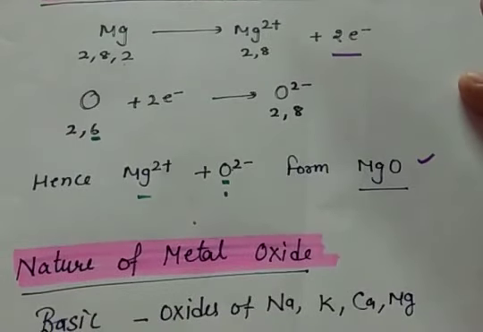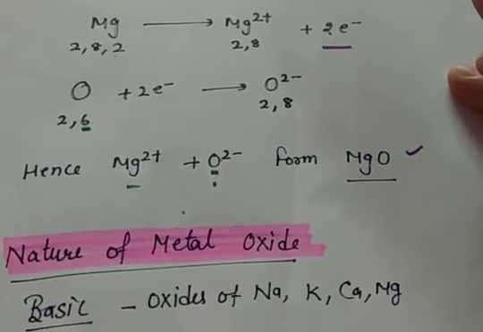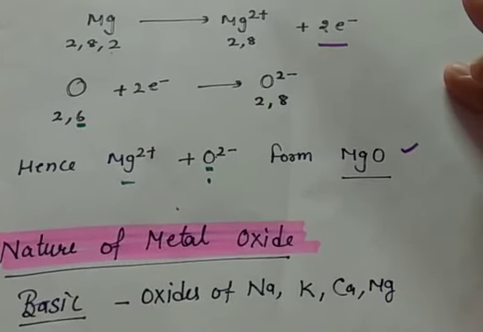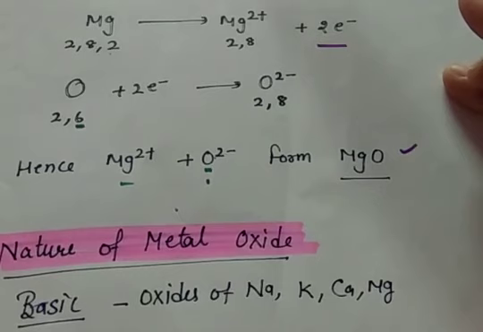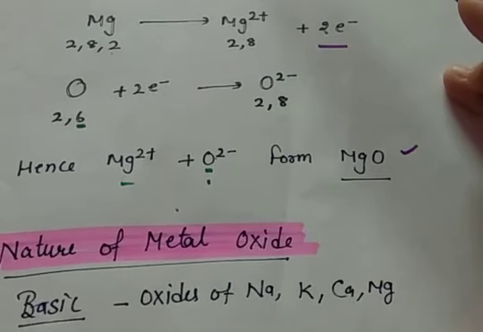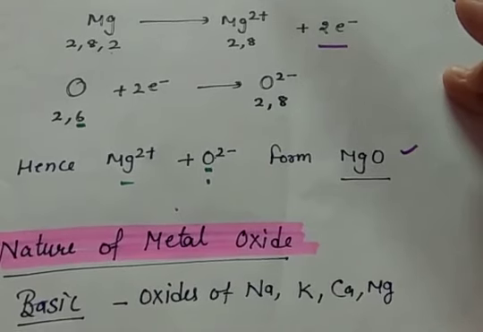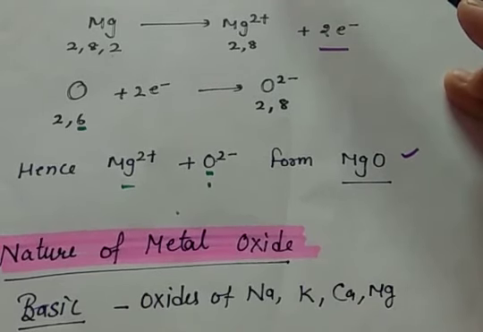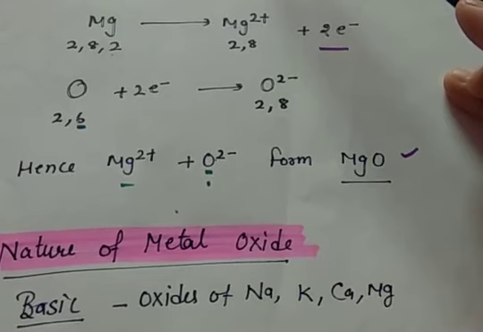So here, metal oxides: most of the metal oxides are basic in nature. Basic in nature means that when you dissolve the oxides in water, they will give you OH- ions on dissolution in aqueous solution.